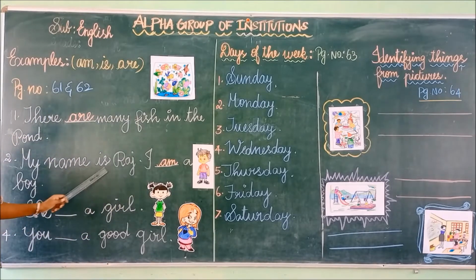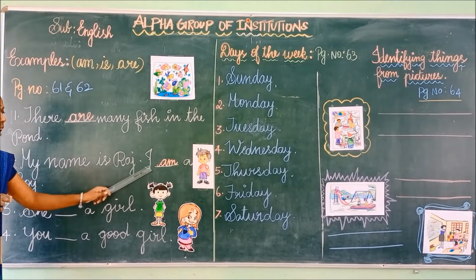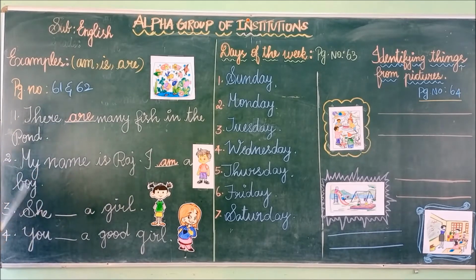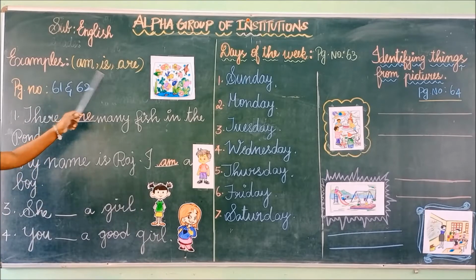My name is Raju. I am a boy. Next example: she dash a girl. After she we have to use is, because here we are talking about only one girl. So for a singular noun we have to use is.